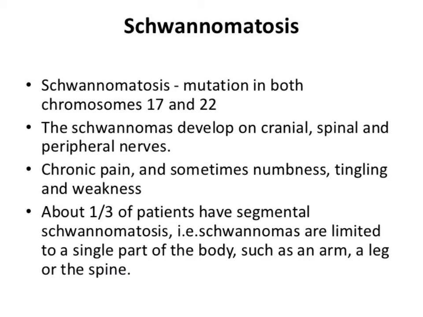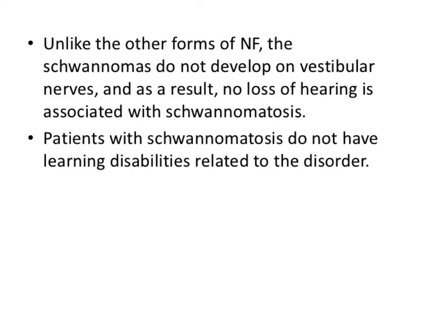So 1/3 of the patients are found with segmental schwannomatosis, that is, they have this neurofibromatosis type 1 and type 2 combination, that is schwannomatosis, in a particular part of the body. It may be the arm, it may be the leg or the spine. Now there is a difference between neurofibromatosis and schwannomatosis.